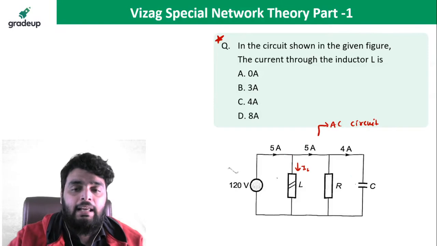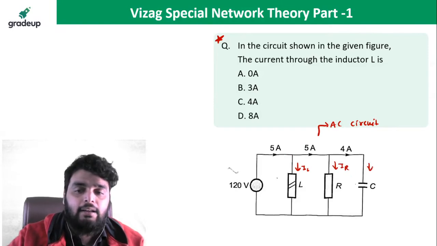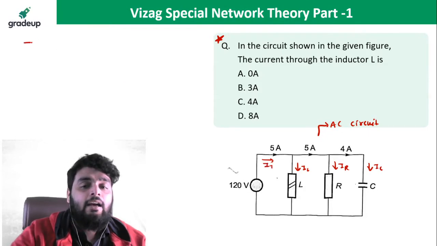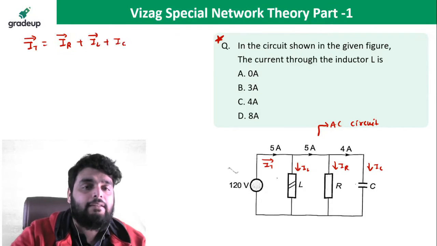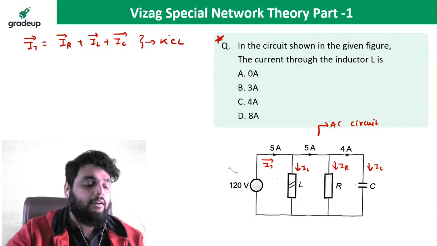For example, if this is the inductor current, this is the resistor current, this is the capacitor current, and this is the total current, then the total current phasor is equal to the resistive current phasor plus IL phasor plus IC phasor. This is the form of KCL.